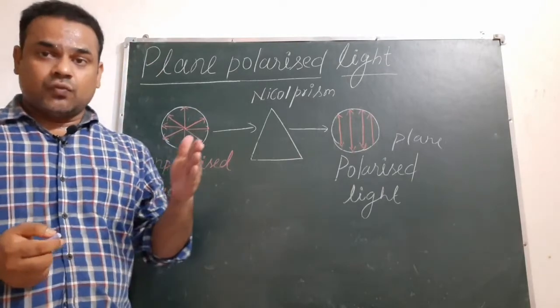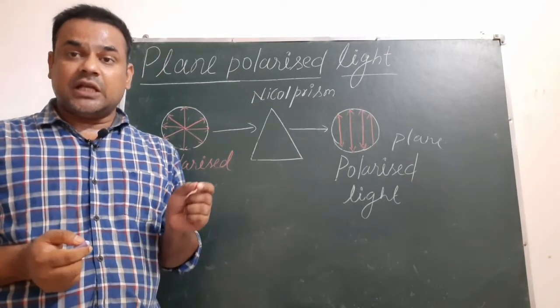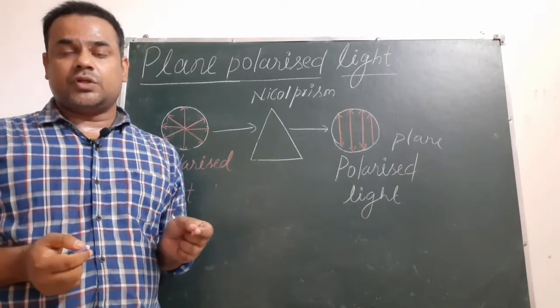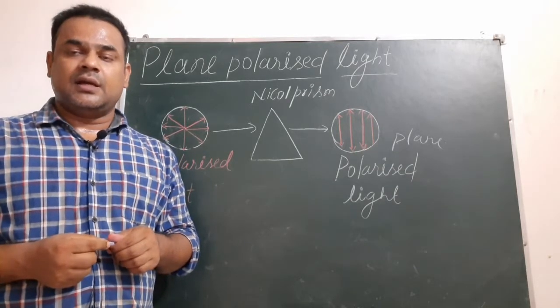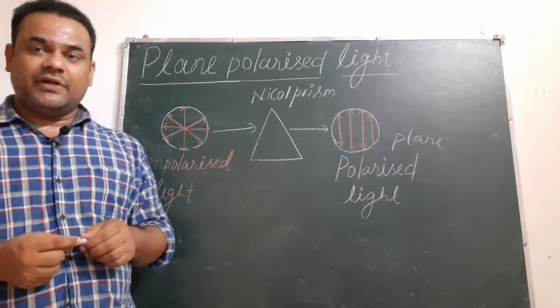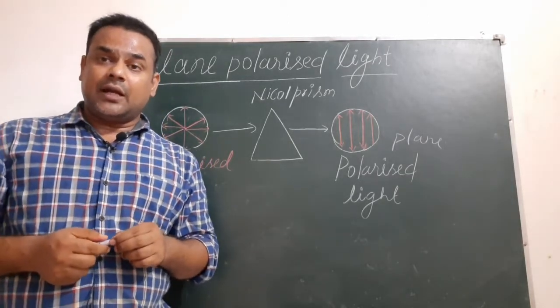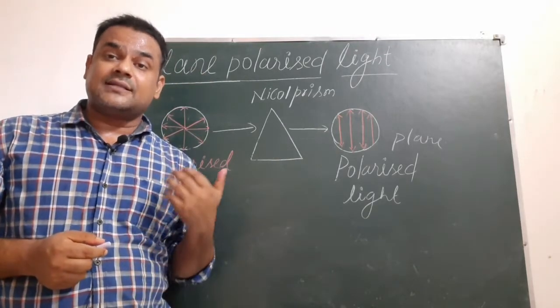So whenever we prepare a solution in which there are equal moles of dextro and levorotatory compound, such a mixture is called a racemic mixture, and the net optical activity of a racemic mixture is 0. The net optical rotation is 0, and the reason given is external compensation.